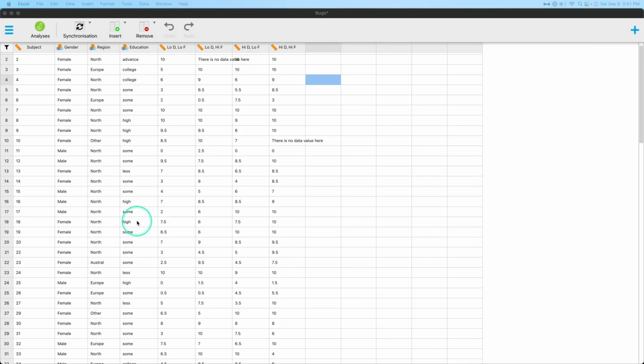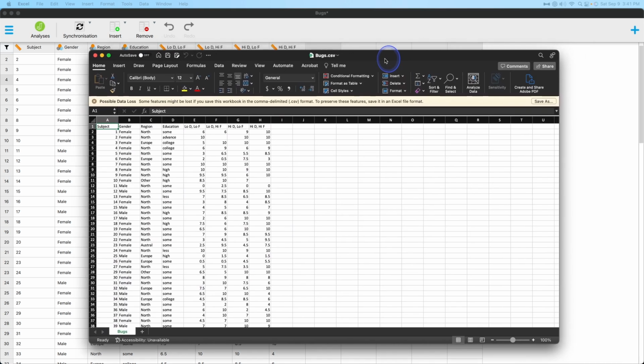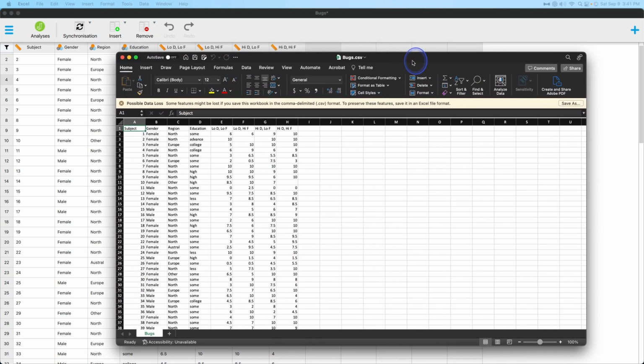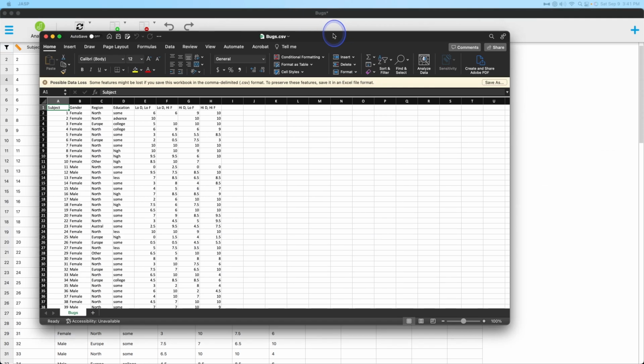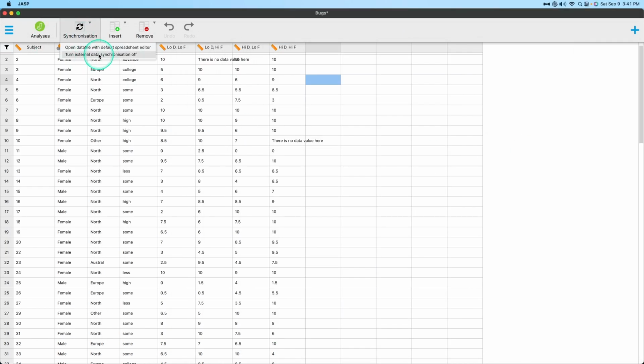So that's how it normally worked, but you had to do the change and editing in your spreadsheet editor. But the other option here is you can turn external data synchronization off. So if you wanted to make a drastic change and you're like, I don't want to mess with my raw data, I just want to make some changes in the statistics program, and you're not going to make a change in the other one or vice versa. So if you wanted to play around with stuff in JASP, or compute stuff in JASP and not save that in the CSV over here, right? You can turn external data synchronization off, okay? So that's how you can do that.